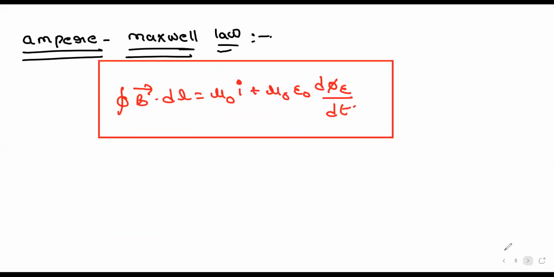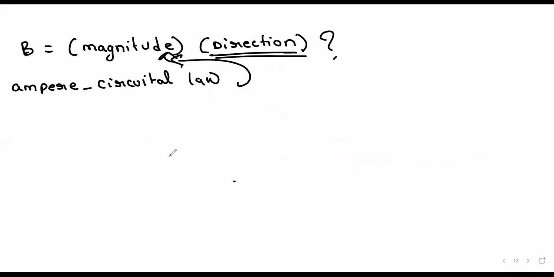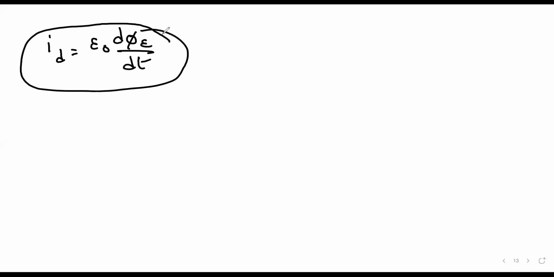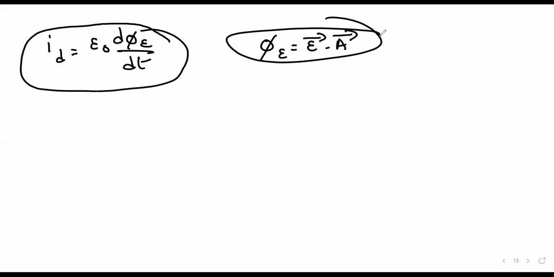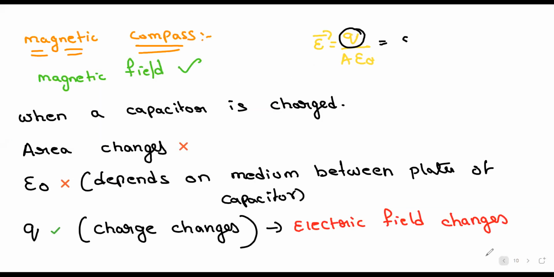So the value of displacement current is given by ID is equal to epsilon naught d phi e by dt. Is it clear? This is the value of displacement current, where phi e is E dot dA.